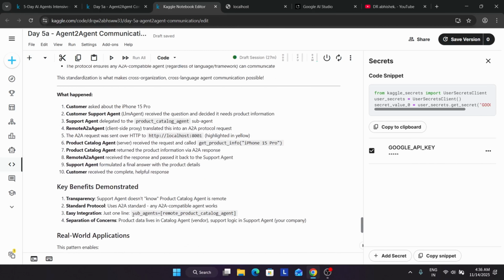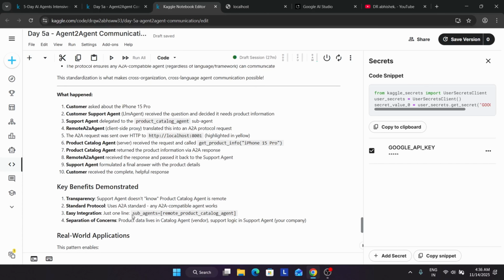So here what happened: the customer asked about the iPhone 15 Pro. The customer support agent received the query and decided to check the information, and then the support agent checked the product catalog agent, which is a sub agent, and then the remote gateway agent translated this. In simple words, we ask the chat support about our query that we need the iPhone 15 Pro.